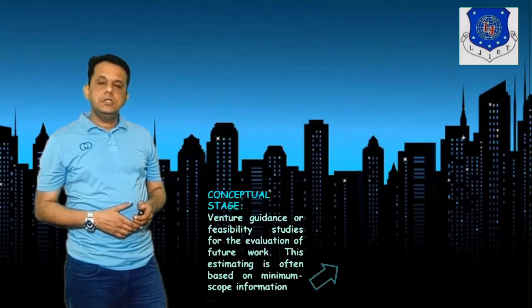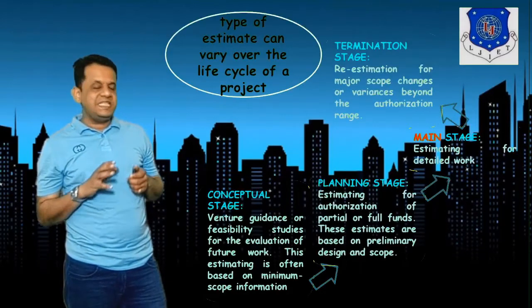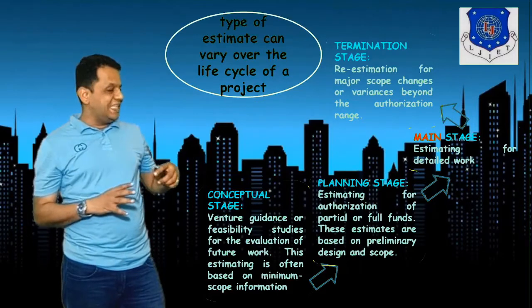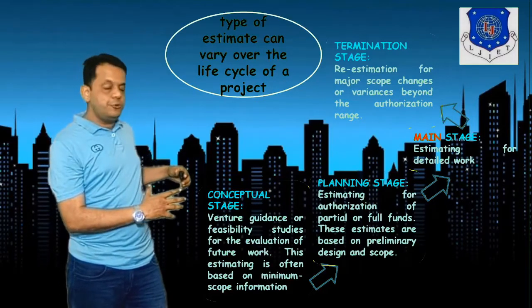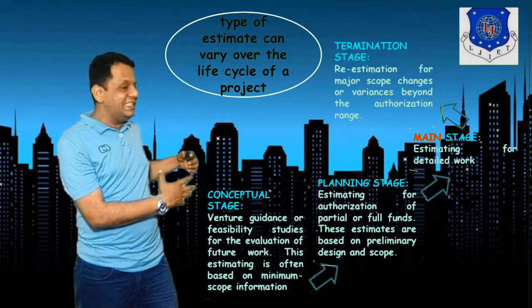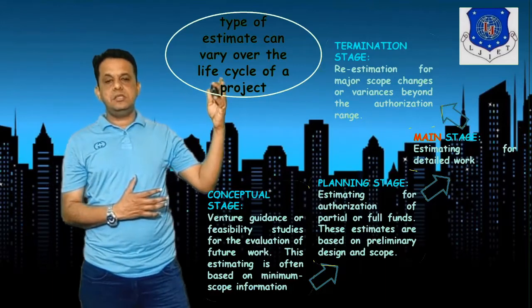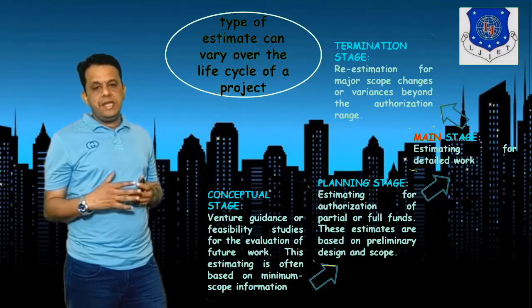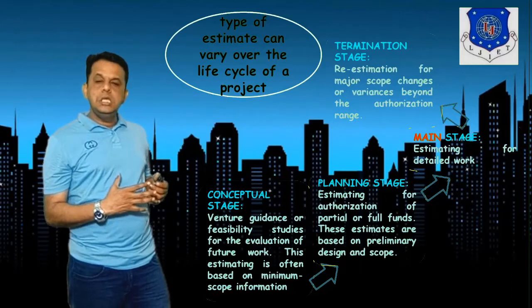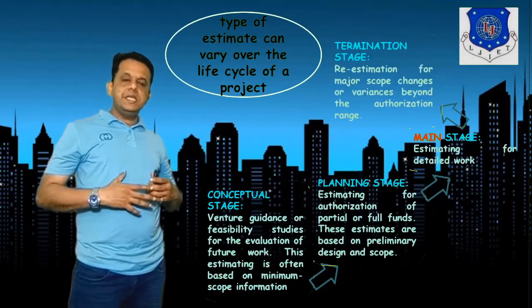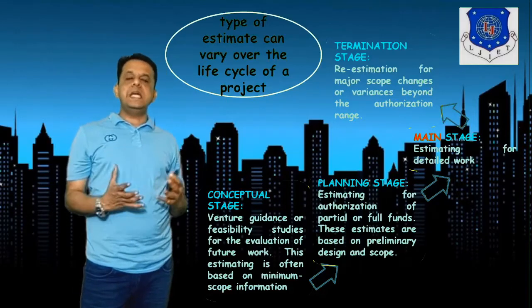So when we talk about the type of estimation, the estimation starts with the conceptual stage, then the planning stage, then the main stage, and then the termination stage. In the conceptual stage, venture guidance or feasibility studies are done.